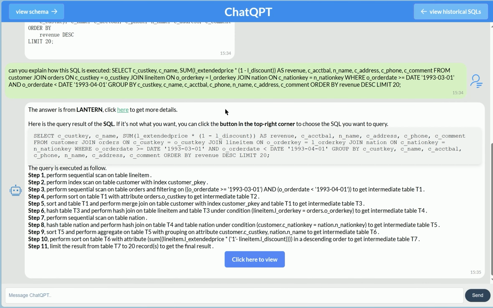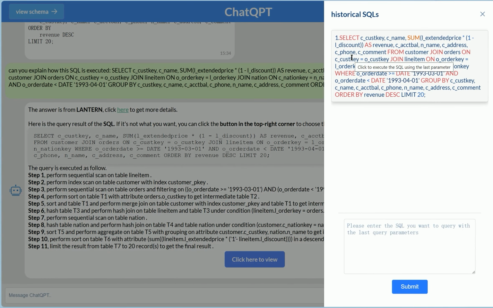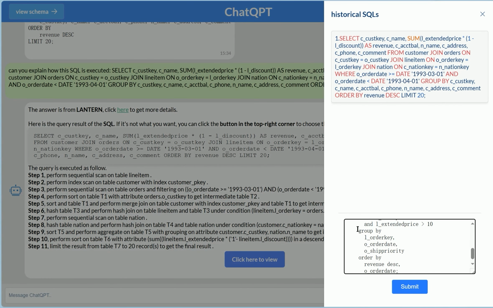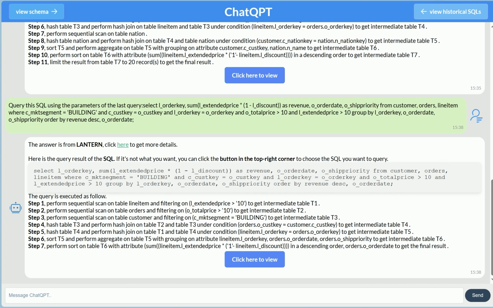The second part provided by the Hallucination Management Module shows the SQL queried by ChatQPT, which helps us determine if it is the expected answer. If it's not the one we want to query, we can click the button to view historical SQLs and choose a SQL which we want to query. If the SQL we want to query is not in the history, we can directly enter a SQL. ChatQPT will automatically query the SQL with the last query parameters. This mechanism not only allows users to participate in the process of hallucination detection and correction, but also provides convenience during regular interactions. The third part is a natural language description about the QEP generated by Lantern.